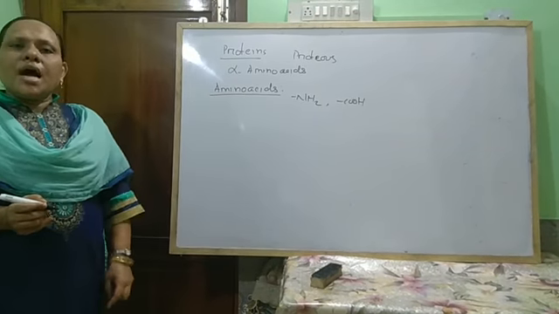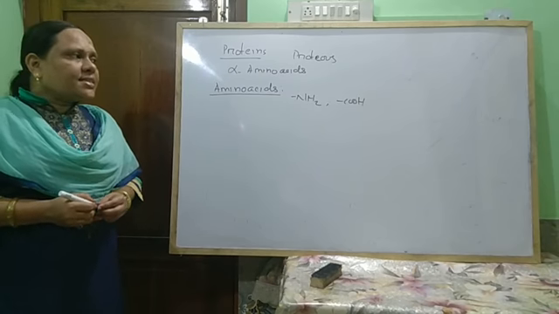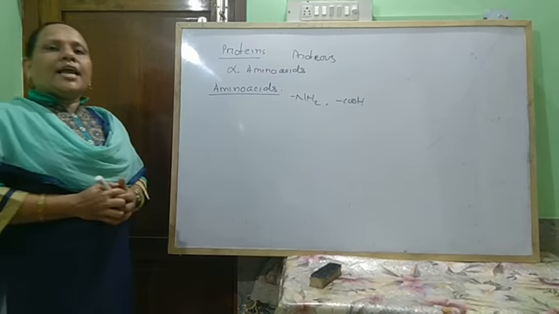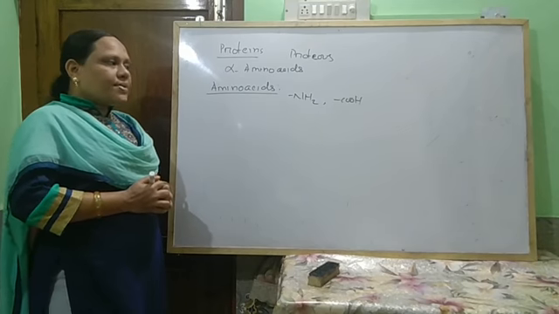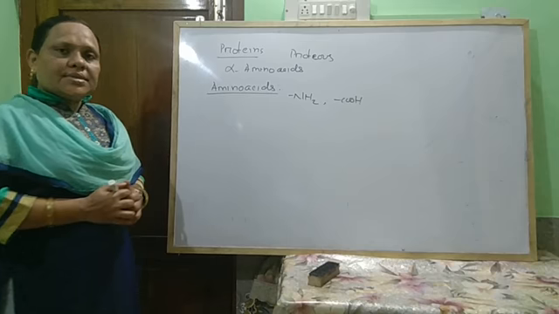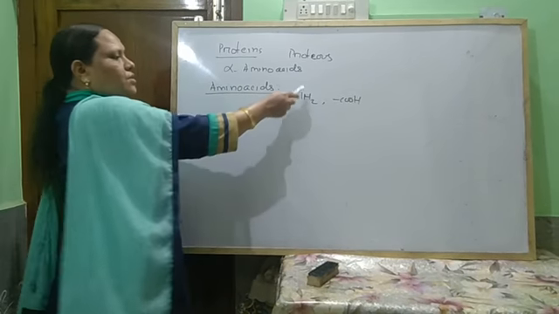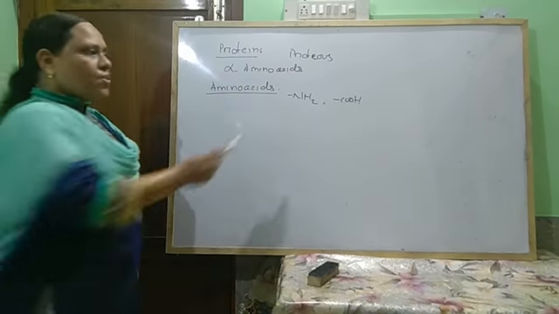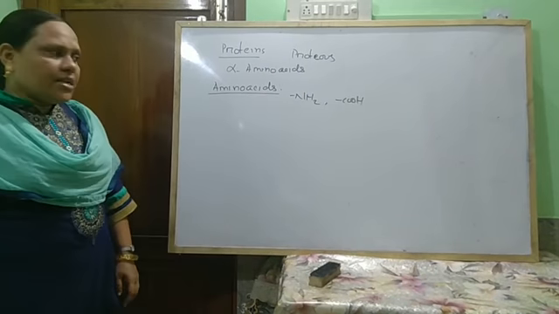Amino acids are of different types like alpha amino acid, beta amino acid, gamma amino acid, depending upon the position of the amino group with respect to the carboxylic group.